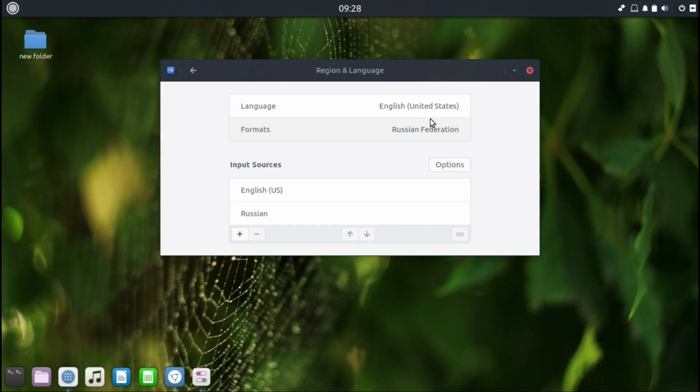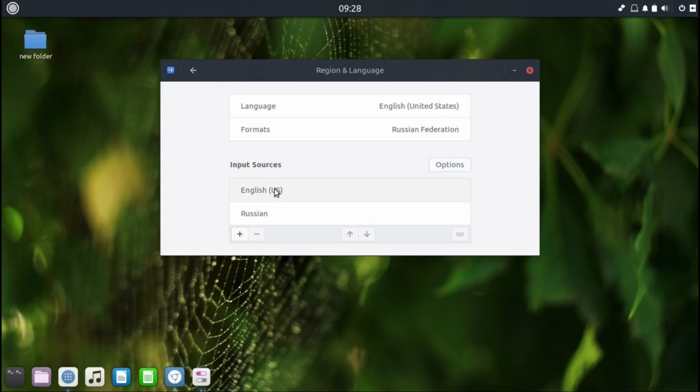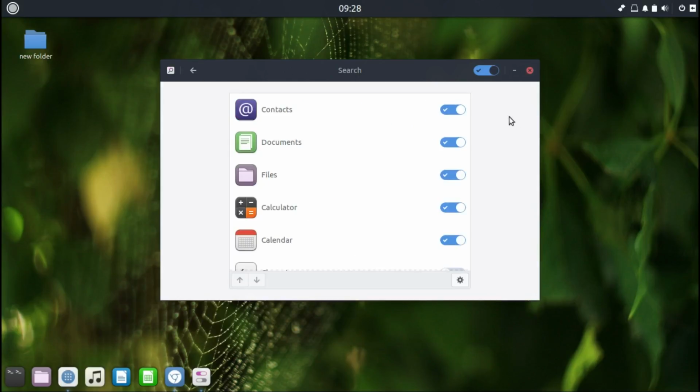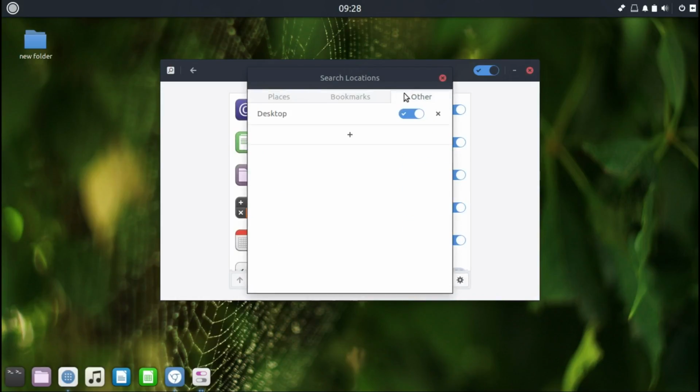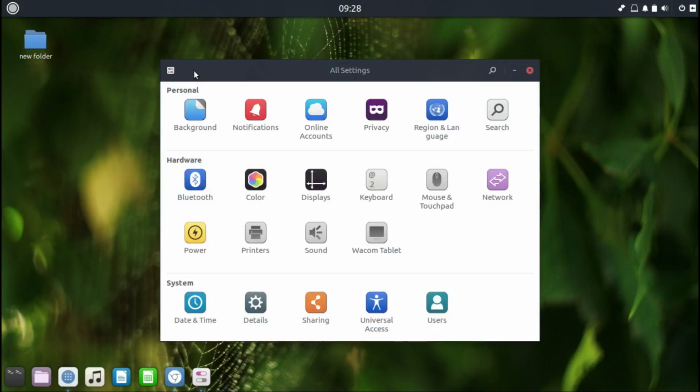If you are multi-language or want a different system language, you can change that. Look for more languages, same here. If you want to type in different languages, as I got Russian and English here, you can add any language you want, like German or whatever. For keyboard search, you can change the search settings. Straightforward, familiar stuff, which is never a bad thing.